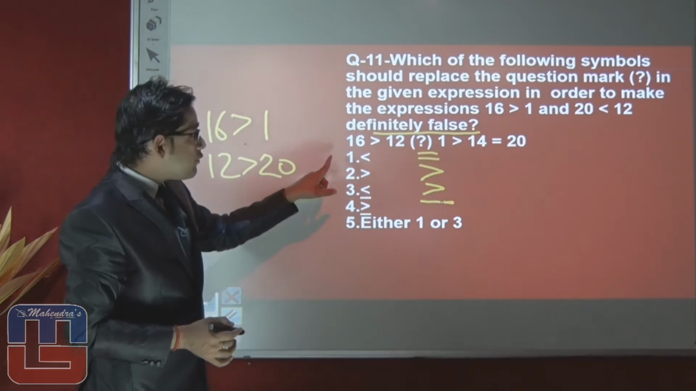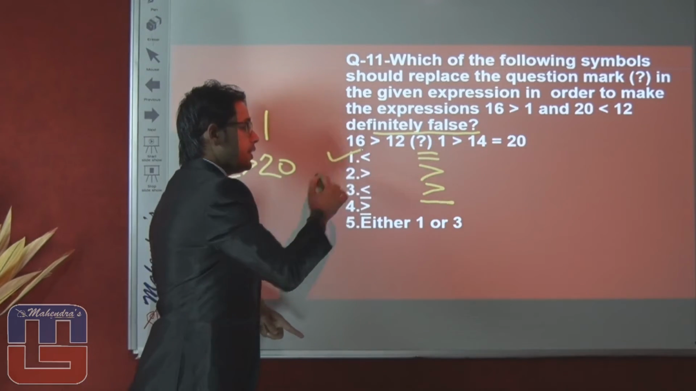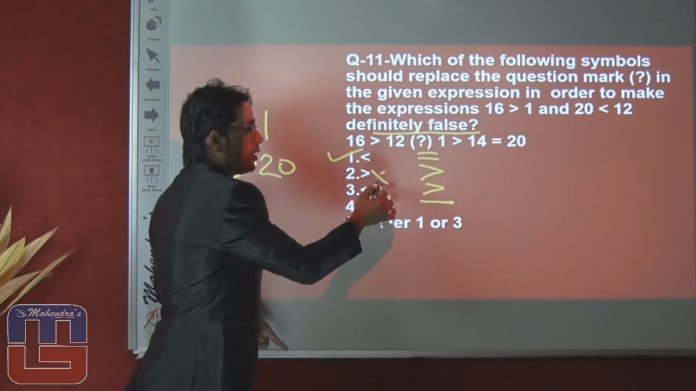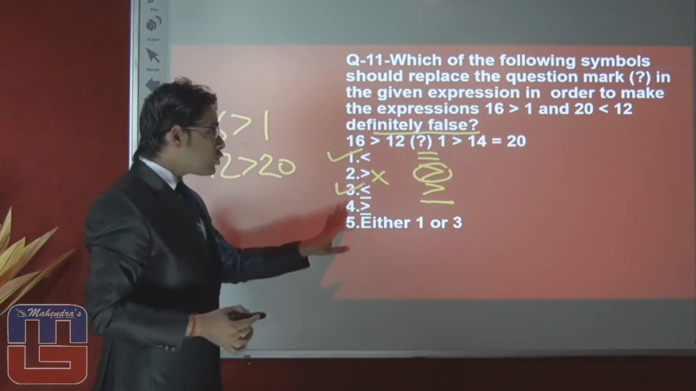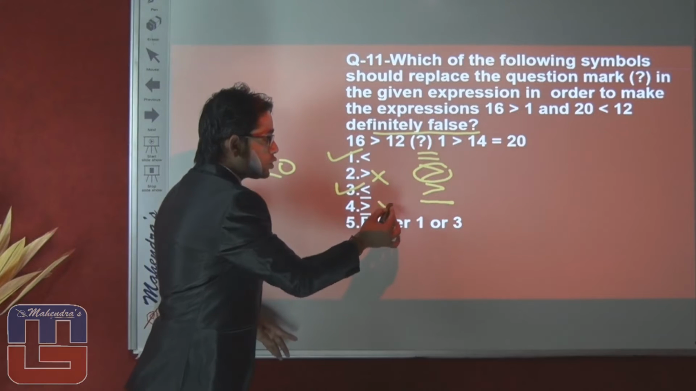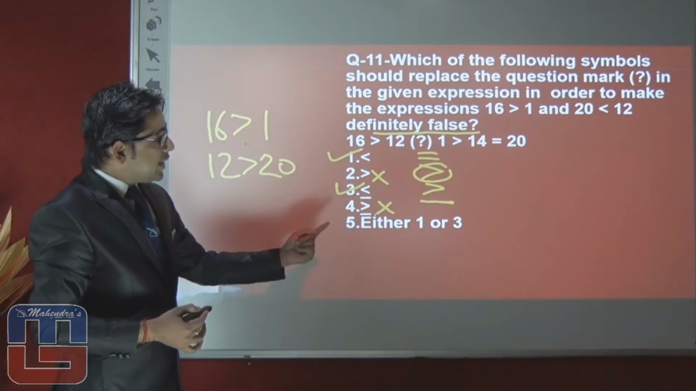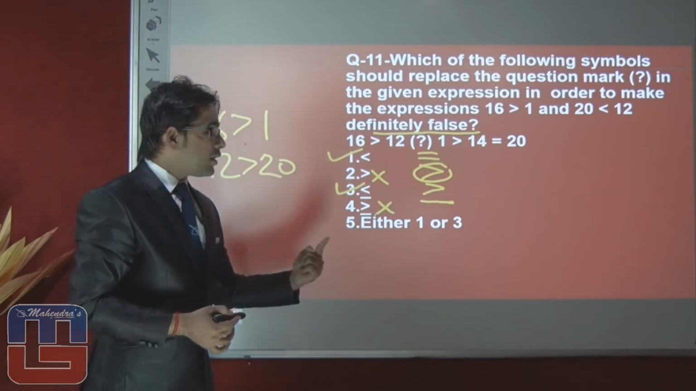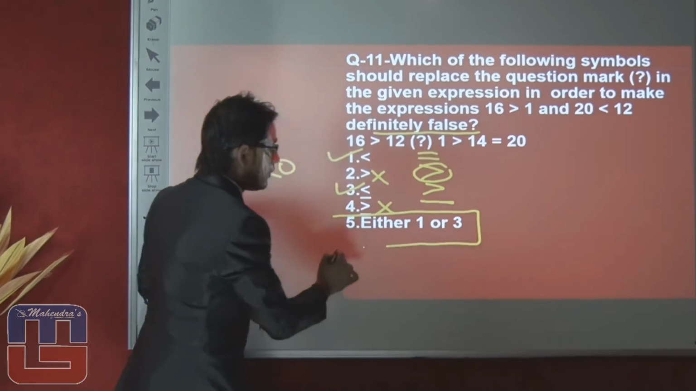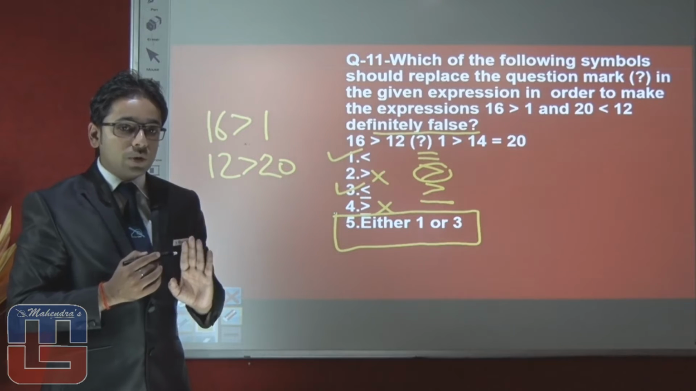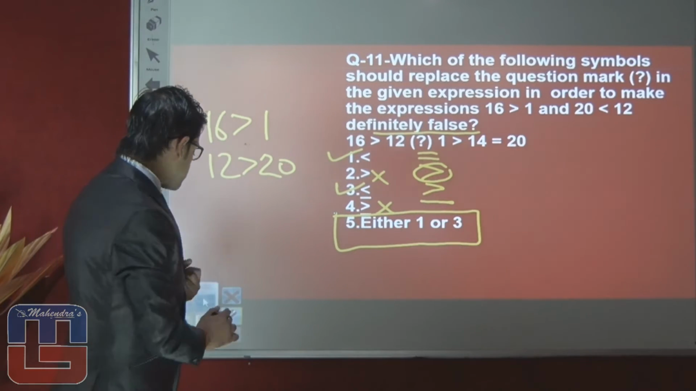So we can say that the first option we can opt. Second option is false because of this point. Third option we can opt. Fourth option is again false. So the right answer will be either first or third. So the right answer of this question will be option number 5, which indicates either 1 or 3. Let's move on to the next question.